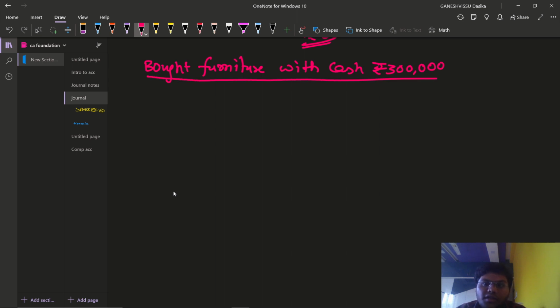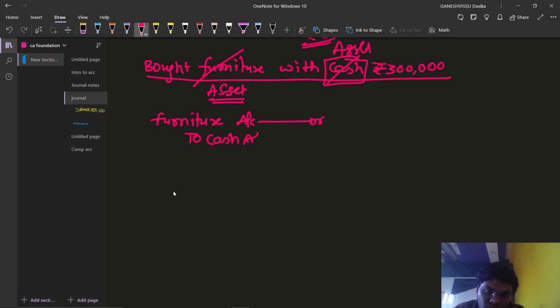Bought furniture with cash, in the sense furniture is an asset, so an asset is coming in. We can write down the entry: debit what comes in. Asset is coming in, so debit the furniture account. Furniture account debit, to what we are paying, our cash, our resources. So cash is going out according to the real account. Cash is an asset. Whenever an asset is going out, credit that asset account. Or I can say cash is going out, so credit what goes out, according to the real account rule. So to cash account is the rule.